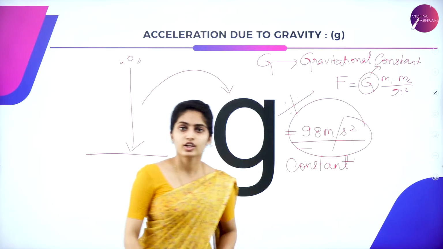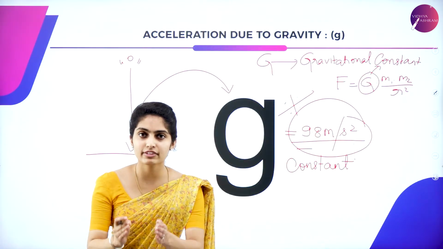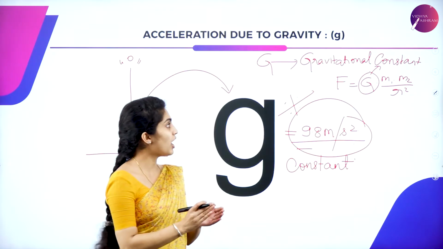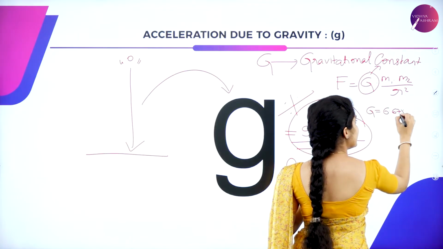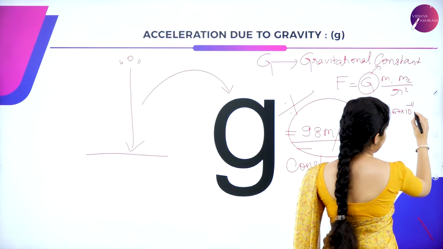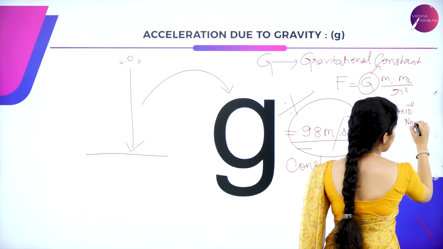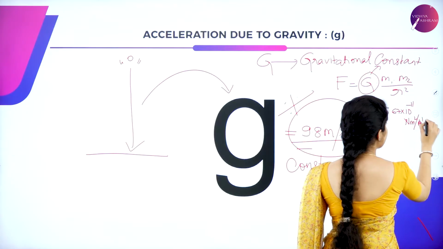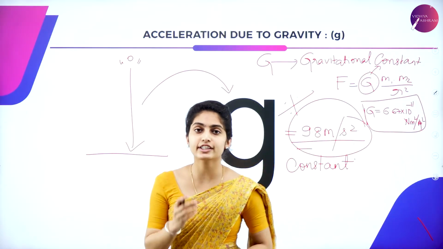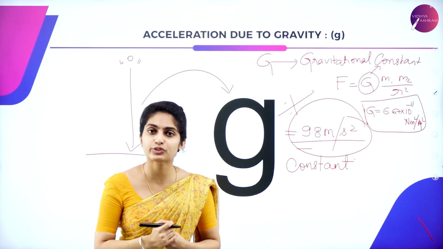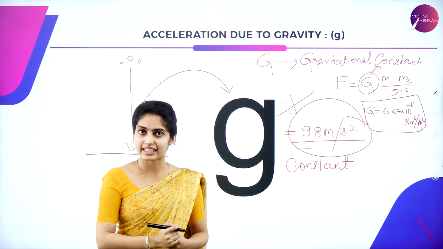So what is the value of gravitational constant? G is equal to 6.67 into 10 raised to minus 11 Newton meter square per kg square. This is the value of gravitational constant, which was obtained by Henry Cavendish in 1798.